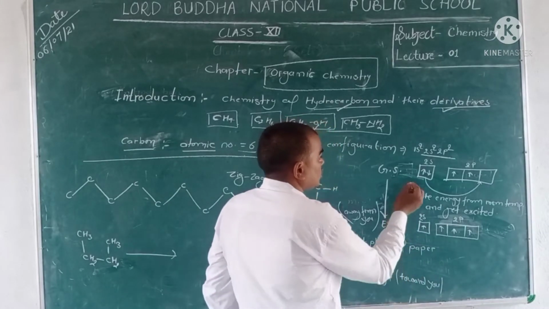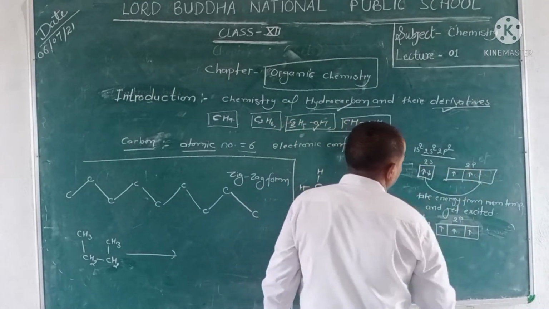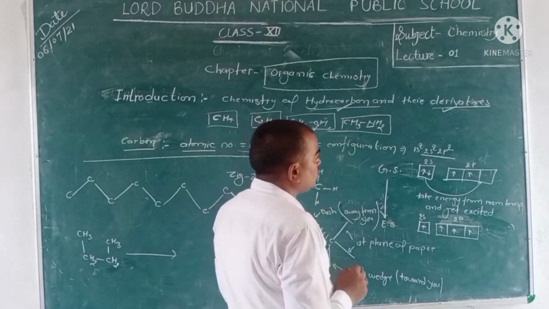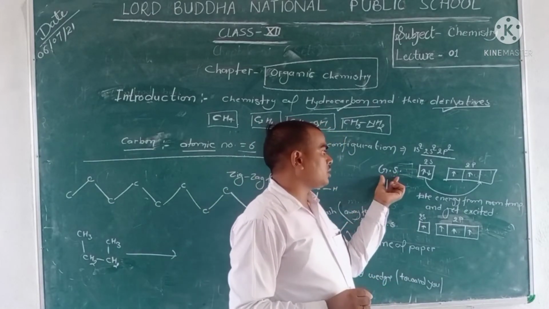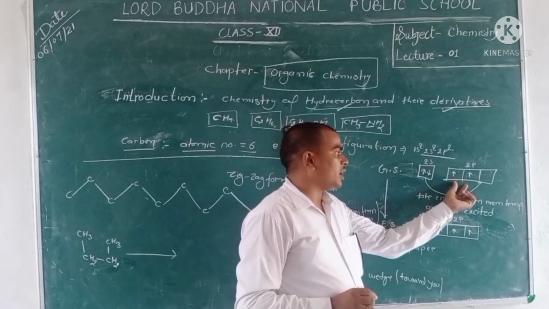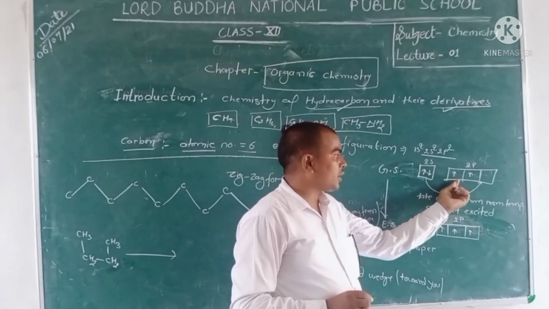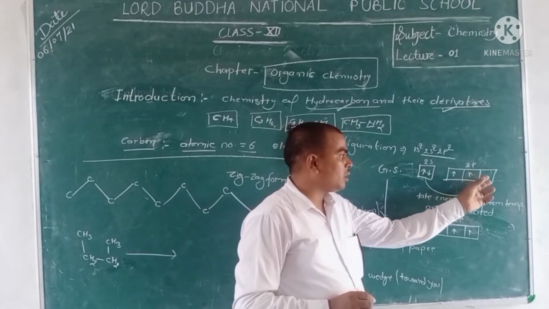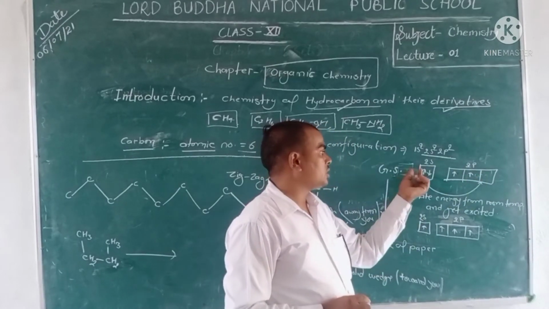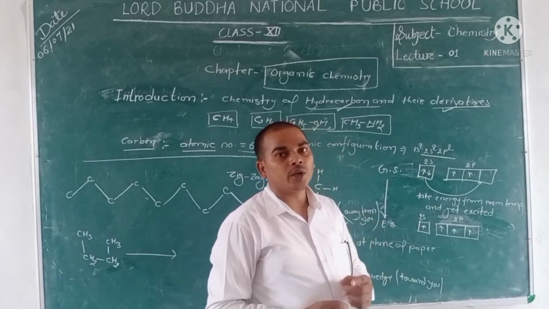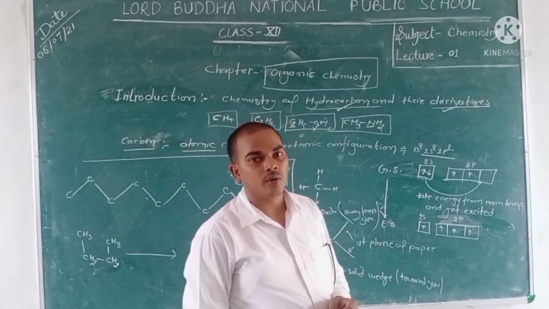You observe that in the ground state, the 2p contains single electrons in 2 orbitals, but 1 orbital is vacant, whereas 2s contains 2 electrons, that is a pairing of electrons.